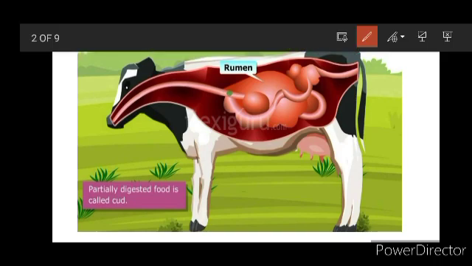Students, all of you see here. This part is called the rumen. Here grass eating animals quickly swallow the grass and store it in a part of the stomach called the rumen. In this rumen, food is partially digested and this is called cud.